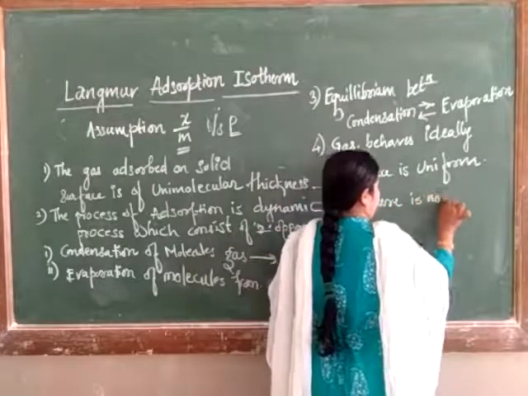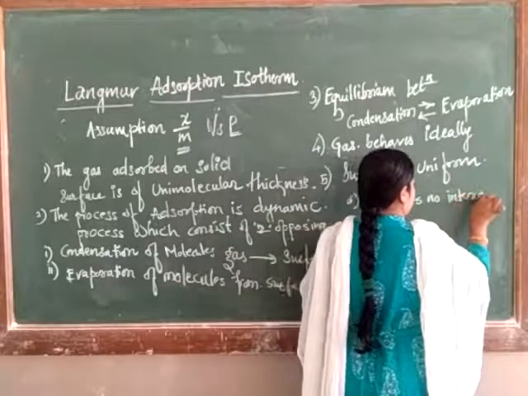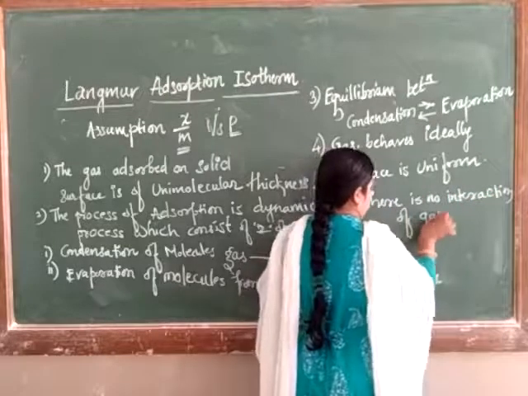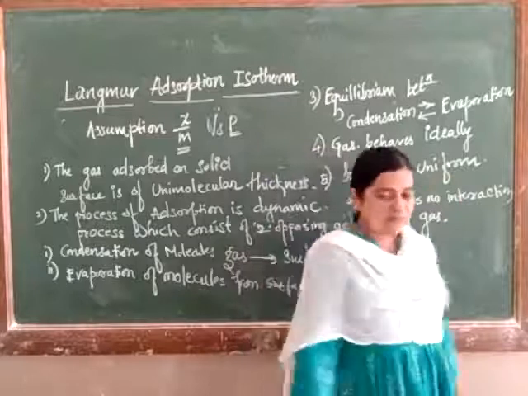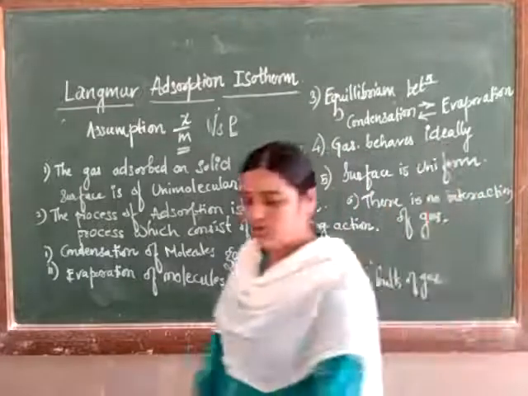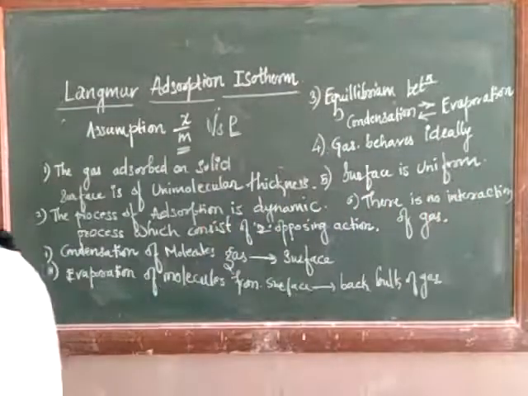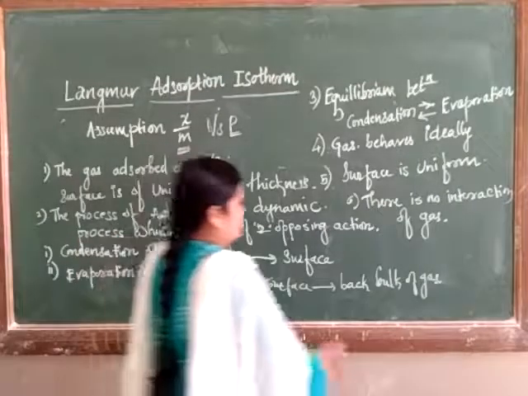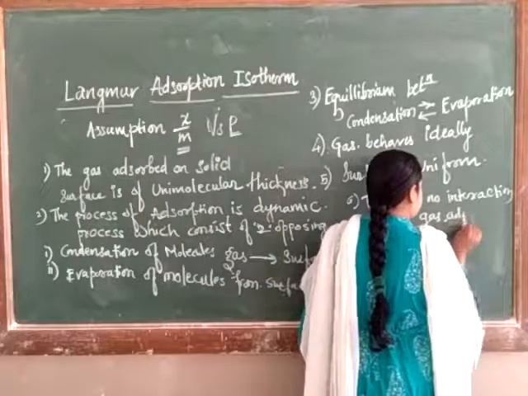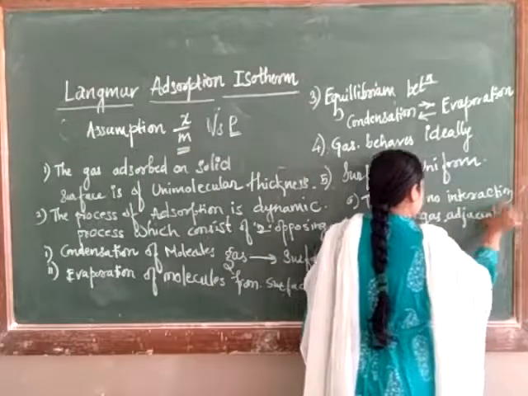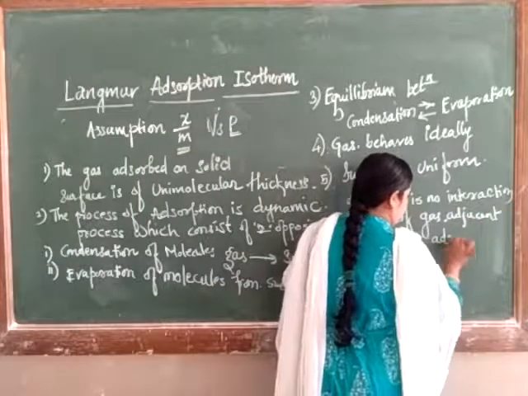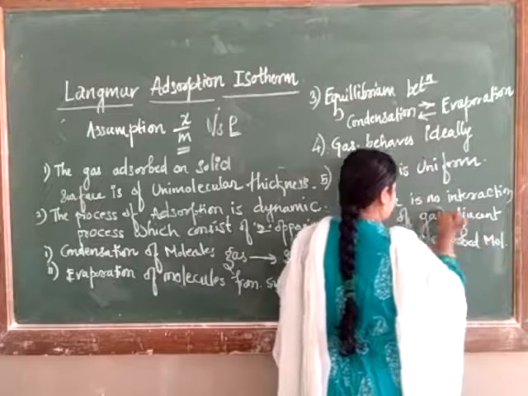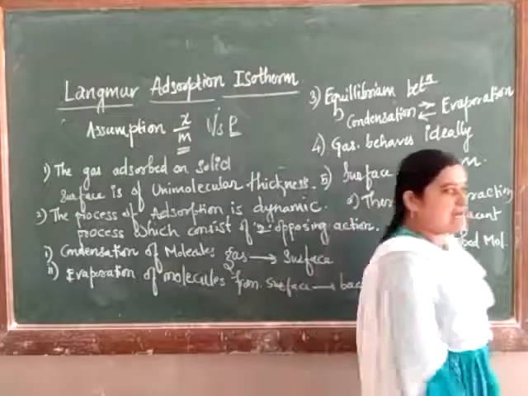There is no interaction of what? Gas molecules, meaning adjacent adsorbed molecules. There is no interaction between adjacent adsorbed molecules.